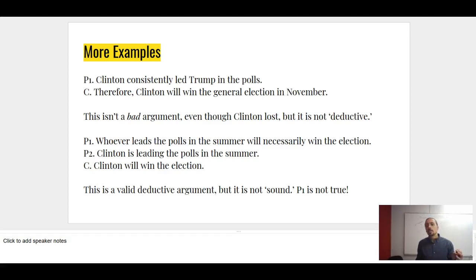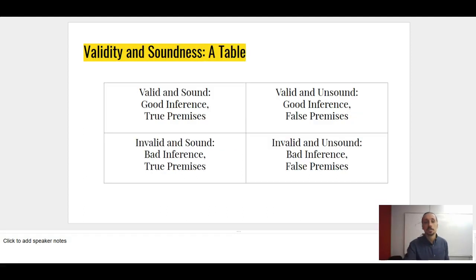So what's interesting here is that an inductive argument, like our first argument above here, could be considered a good argument because it's based on fairly robust inductive evidence. However, a good inductive argument, again, is not necessarily a deductively valid argument. So these are two rather different things.